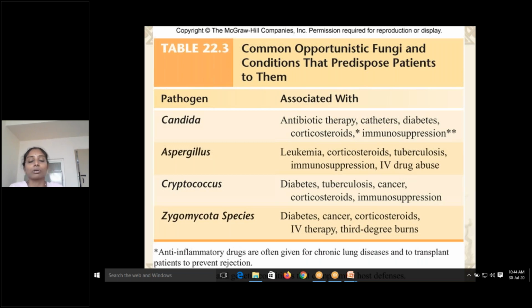In these individuals, it causes cryptococcal meningitis, where diagnosis is also quite difficult. Already the patient's immune system is weak, cell-mediated immunity is weak, CD4 cell count is low. Under such conditions, cryptococcal meningitis can prove very dangerous, leading to disseminated infection and death of the patient instead of the HIV.